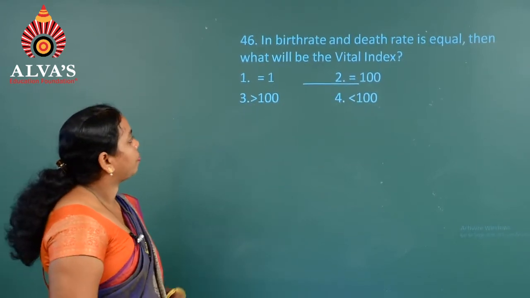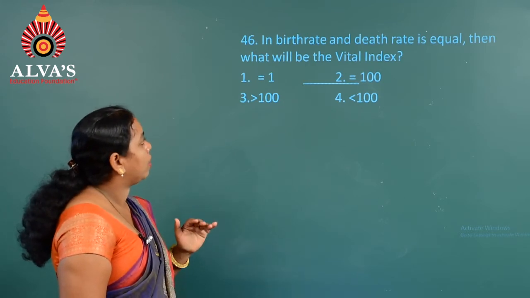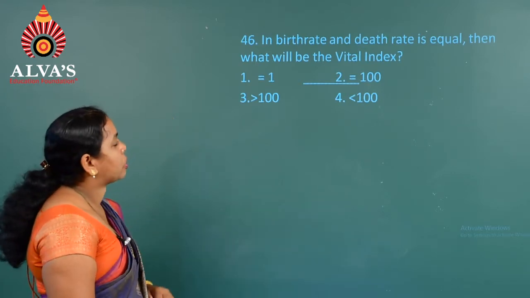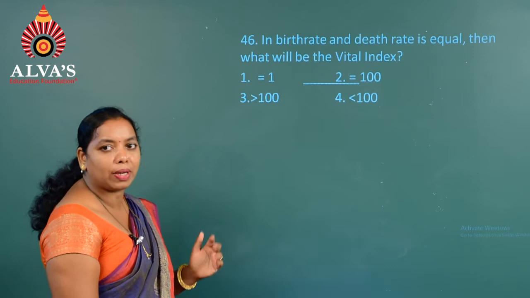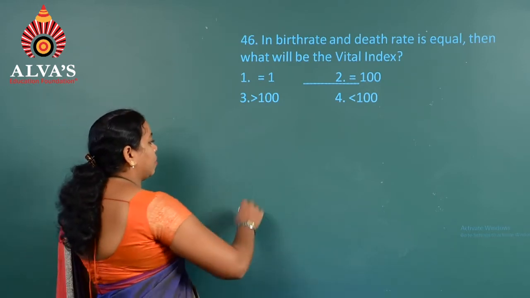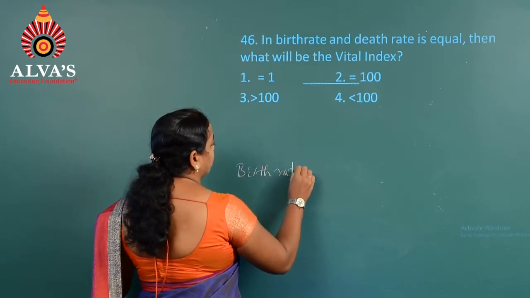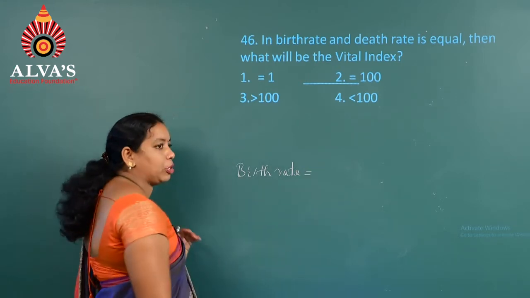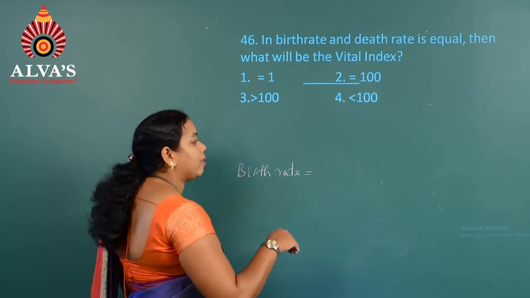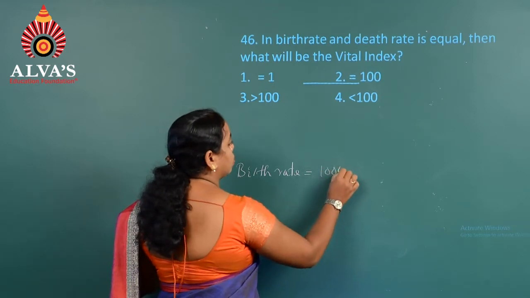What is the next question? If birth rate and death rate are equal, then what will be the vital index? So if you want to calculate the vital index, we have to calculate the birth rate as well as the death rate. Here, the birth rate is calculated in a particular given habitat as the number of individuals born in a given area in a year. If you consider, that is 1000 per year.